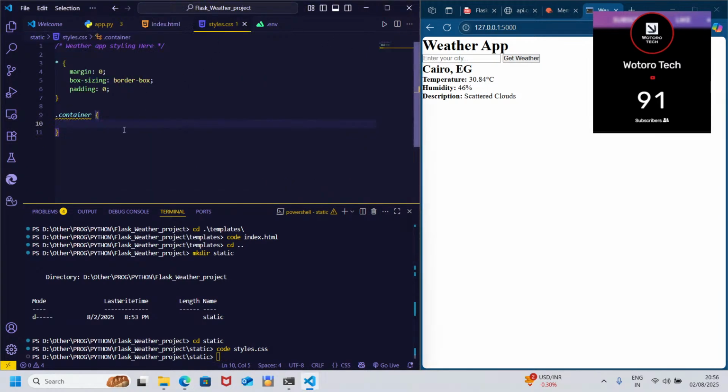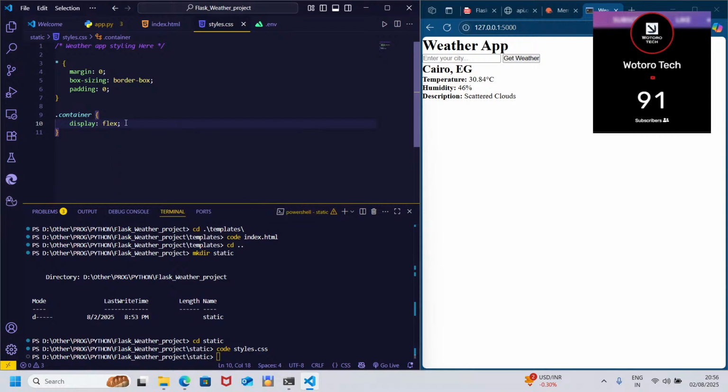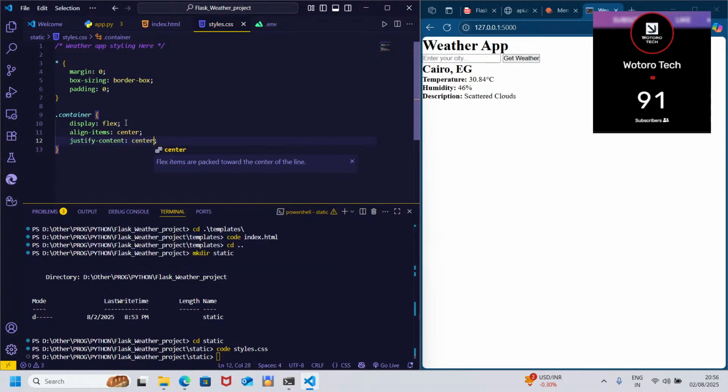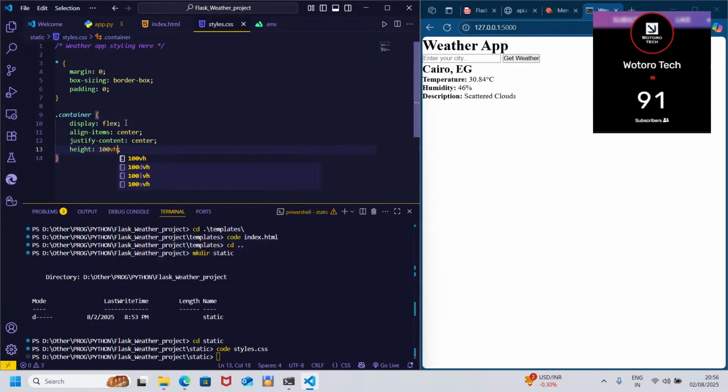So let's go back here, container. So we want it centered, display flex, align center, justify center, height 100 viewport height, that it brings it in the middle.